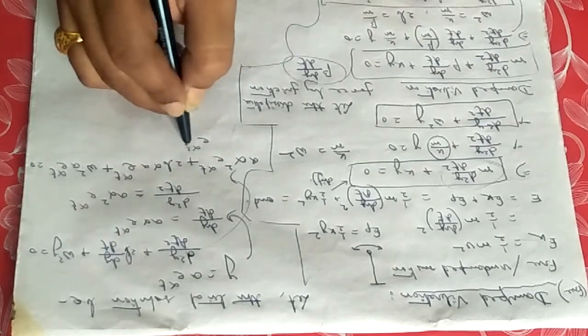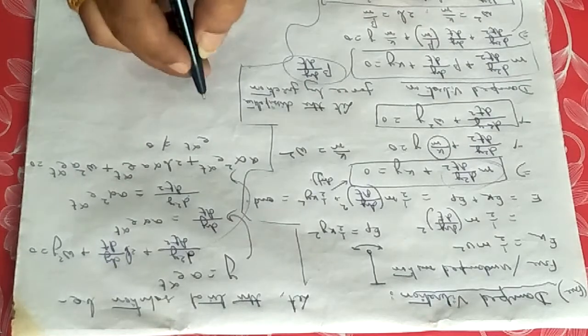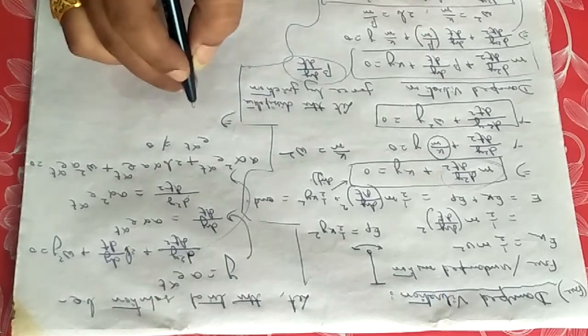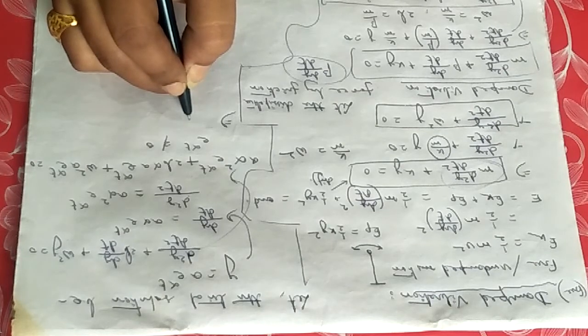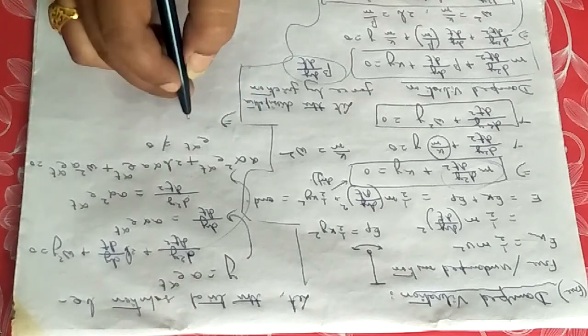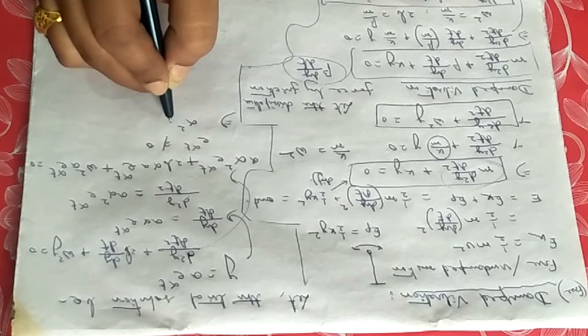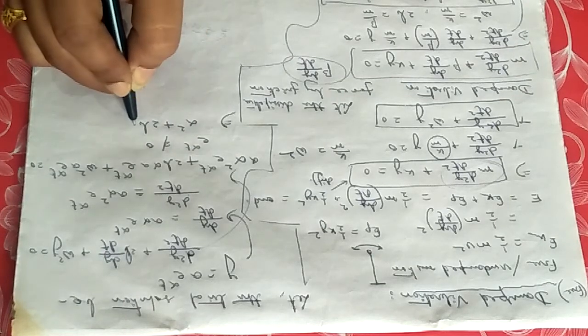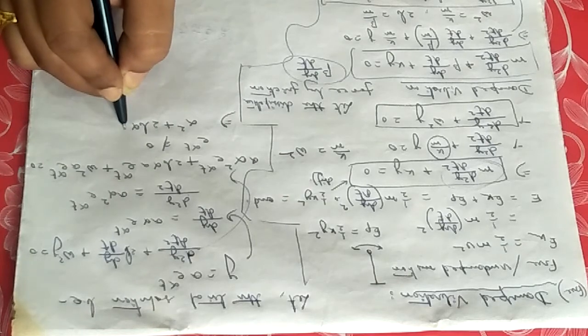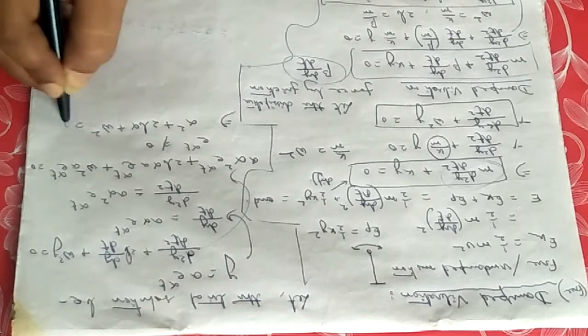So e to the power alpha t is not equal to 0, so you can eliminate these terms. A also will be cancelled out. Finally you will be left with alpha square plus 2b alpha plus omega square equals 0.